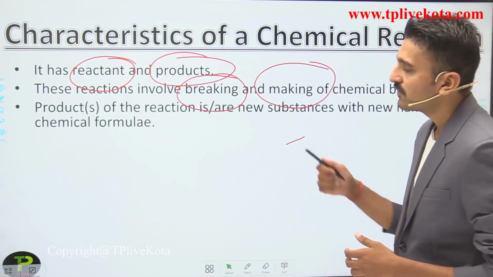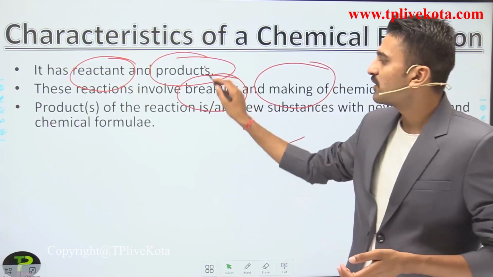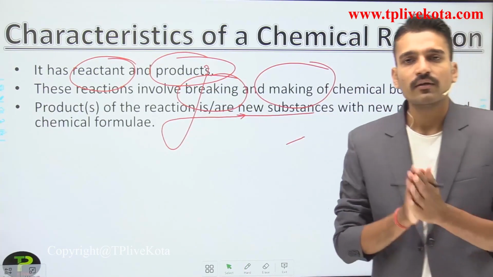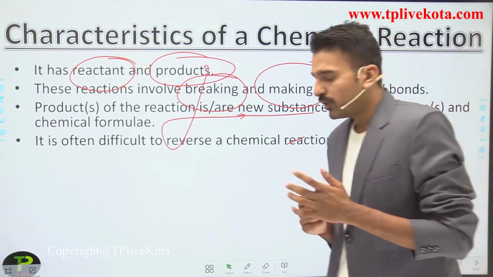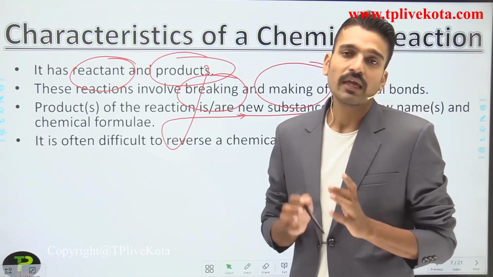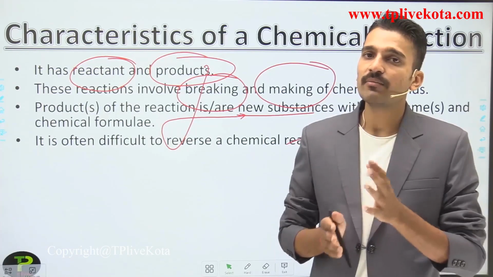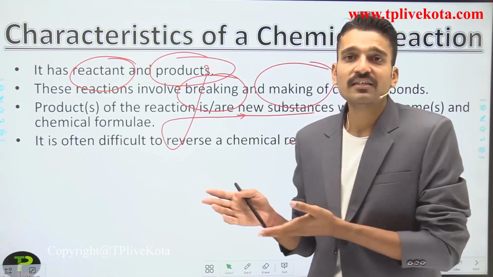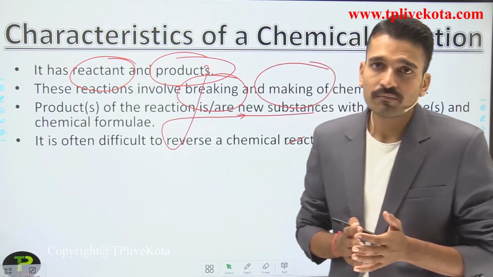Moving to the third point, products. I have already told you, these are the new substances that are formed in any chemical reaction. Okay, it is a very important point. The chemical changes are irreversible. The chemical changes are permanent. And if I'm talking about chemical change, it means I'm talking about the chemical reaction, because of the chemical reaction, chemical change has occurred. So chemical reactions are permanent.